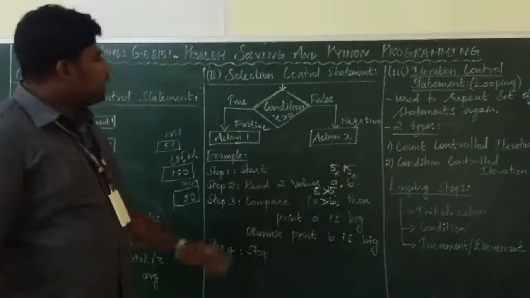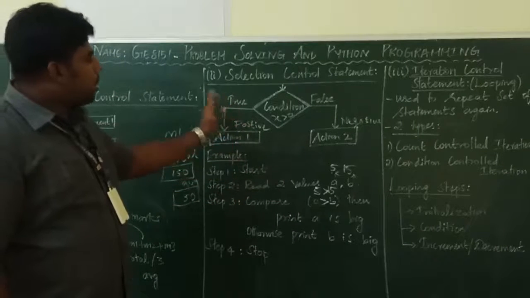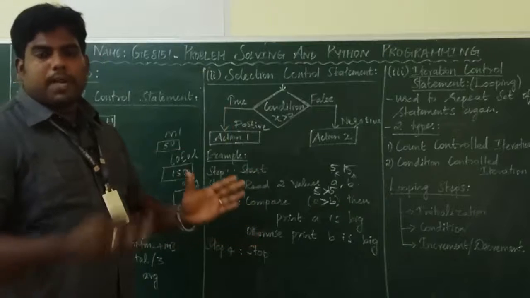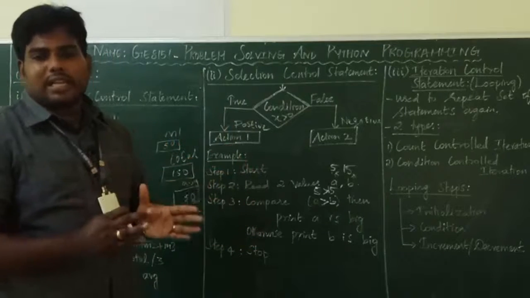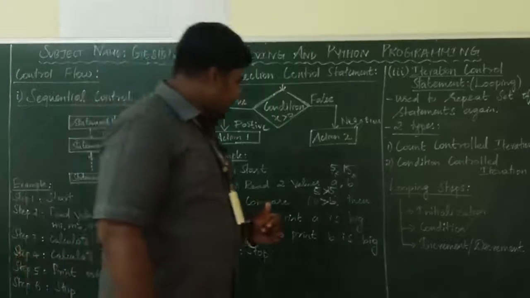All of you got it? So this is the way the sequential selection control statement will work. Depending upon the condition, the control will change. Okay, the next one is iteration.